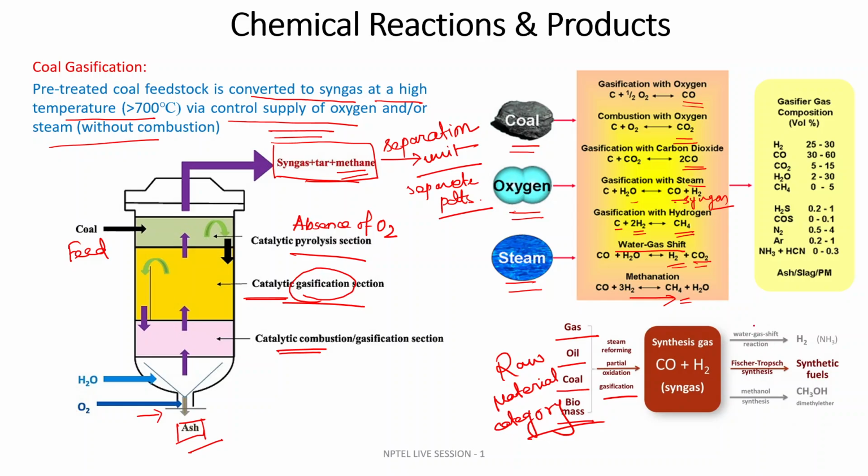Later it follows the water gas shift reaction to produce only hydrogen. If you follow the Fischer-Tropsch reaction, it produces a whole lot of liquid hydrocarbons, that is synthetic fuel. If you use this syngas mixture for methanol synthesis, you will get dimethyl ether. So these reactions occur based upon your feed input and your reaction parameters.